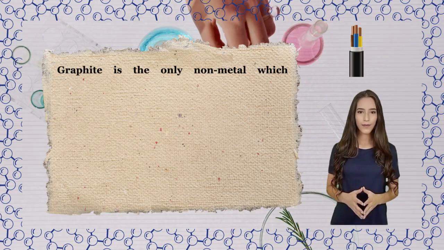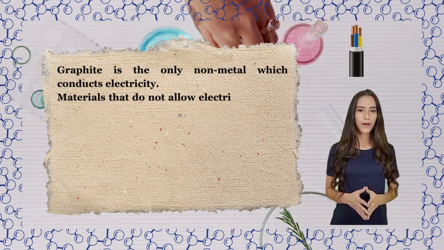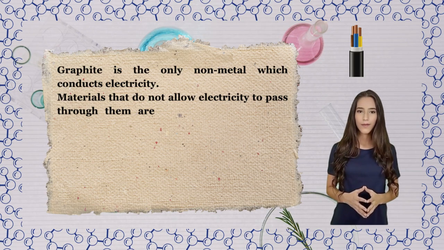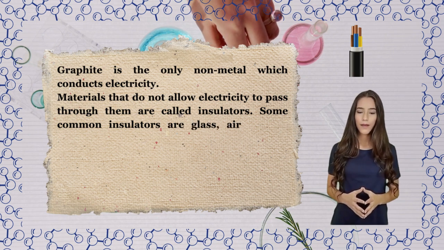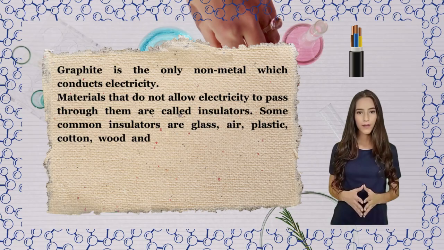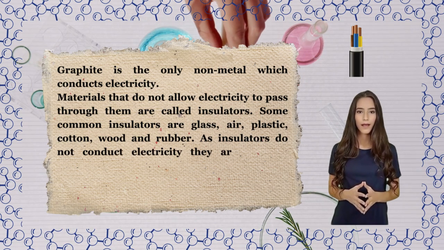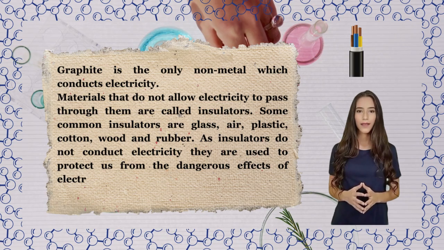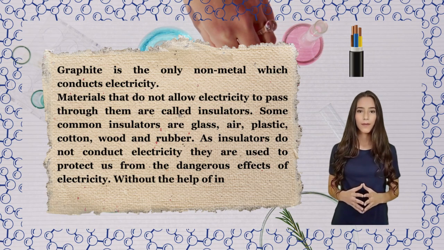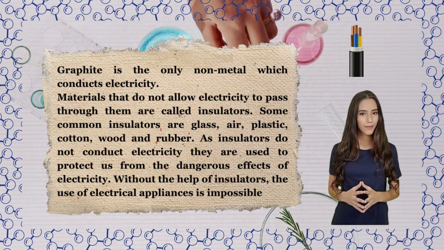Graphite is the only non-metal which conducts electricity. Materials that do not allow electricity to pass through them are called insulators. Some common insulators are glass, air, plastic, cotton, wood, and rubber. As insulators do not conduct electricity, they are used to protect us from the dangerous effects of electricity. Without the help of insulators, the use of electrical appliances is impossible.